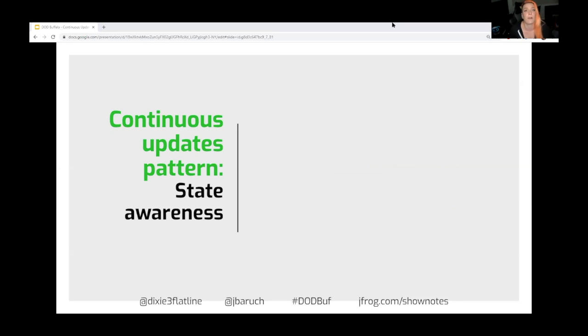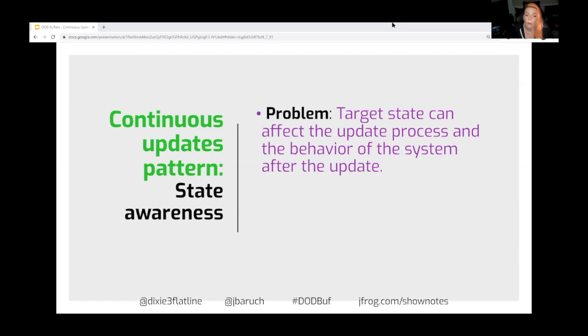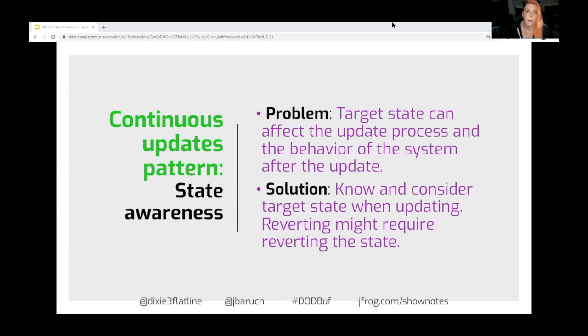Another problem is that they reused some state on the target machine. This could be a good decision or a bad decision. It depends, but regardless, you need to know the state of the target when updating. Reverting an update might require reverting the state too, you know? So you have to know what will happen. You cannot go in blind.